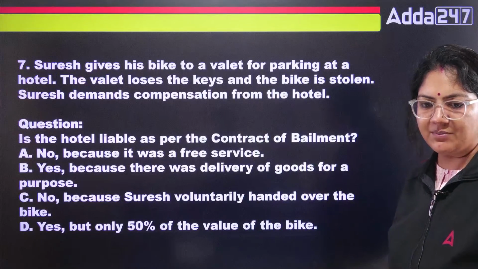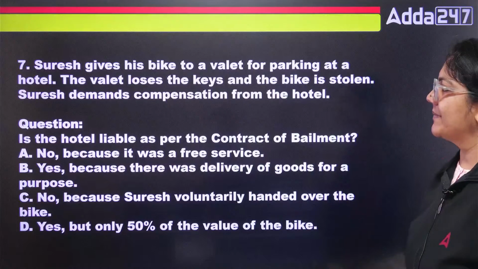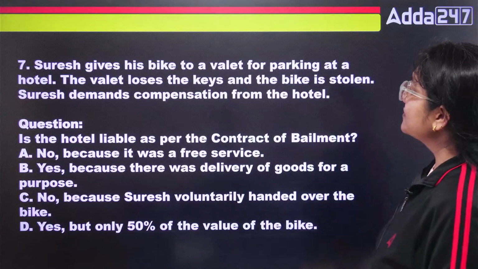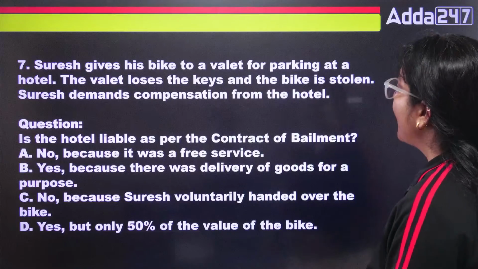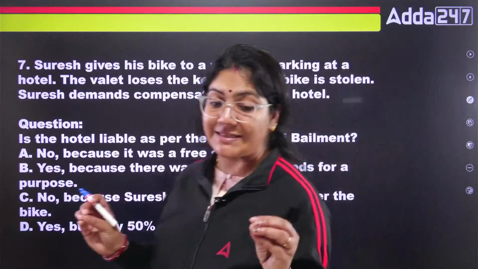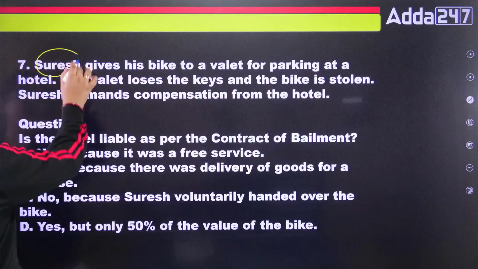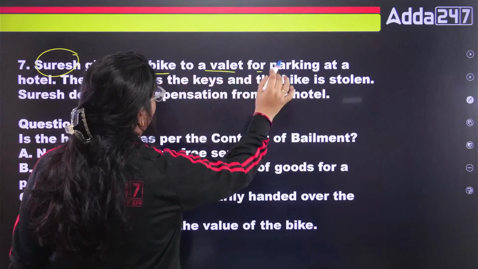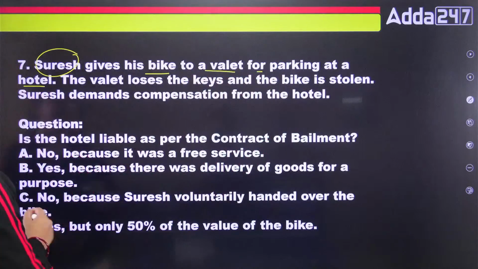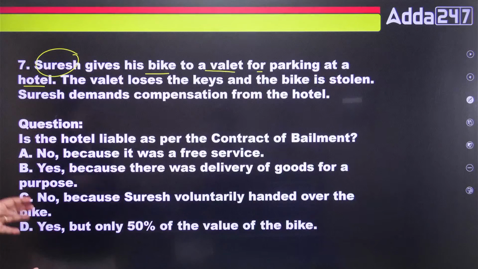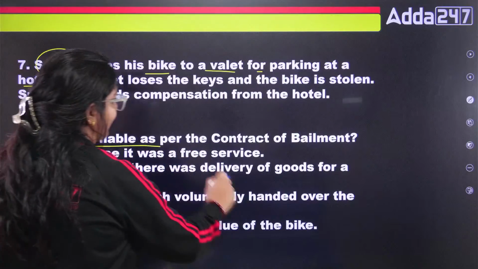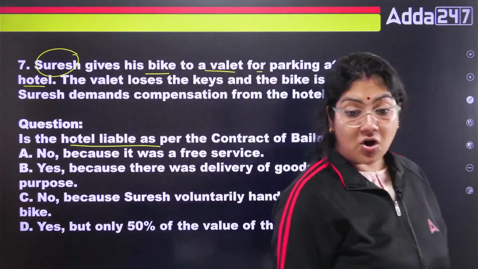Yesterday we have done the module A and B mini marathon. Please see. Now class, Suresh gives his bike to a valet for parking. Every concept I am covering in this question. Suresh gives his bike to the valet for parking at a hotel. The valet loses the key and the bike is stolen. Suresh demands compensation from the hotel. Now tell me class, is the hotel liable as per the contract of bailment?